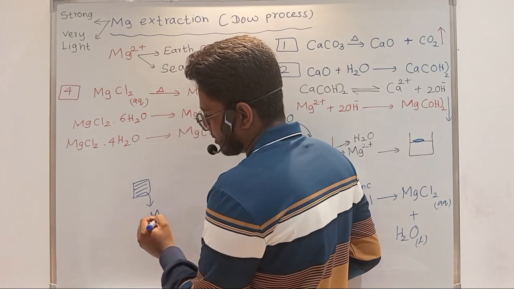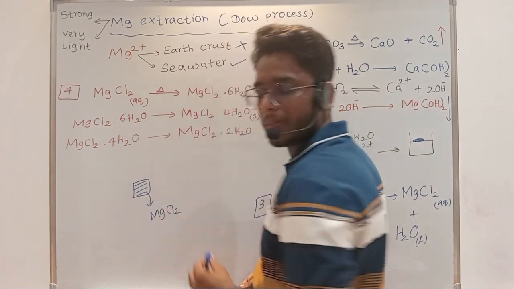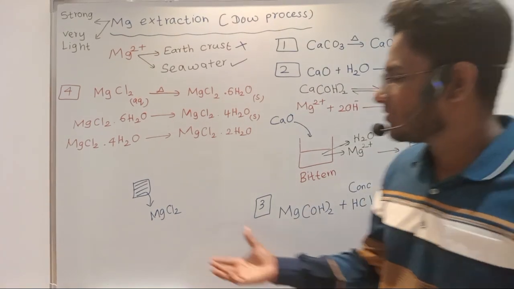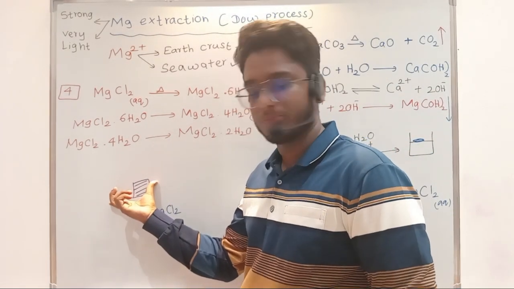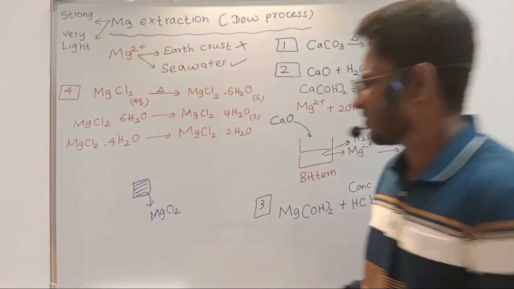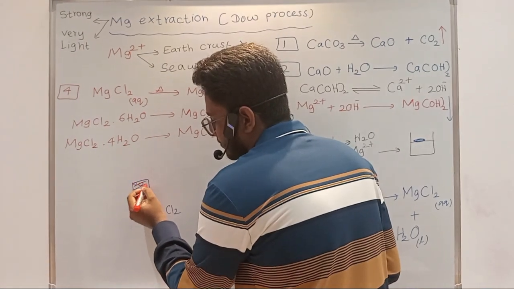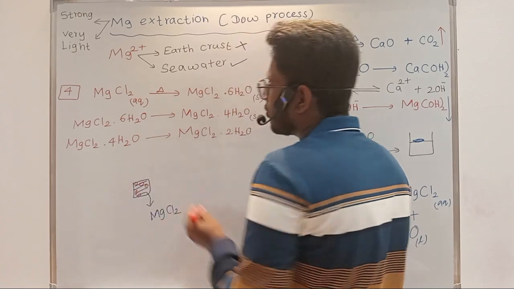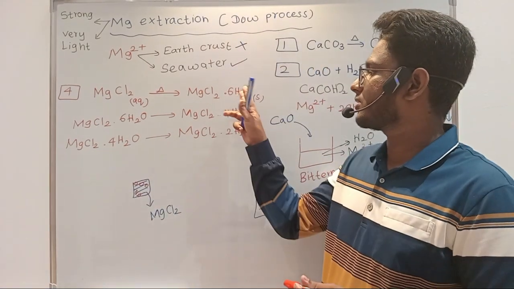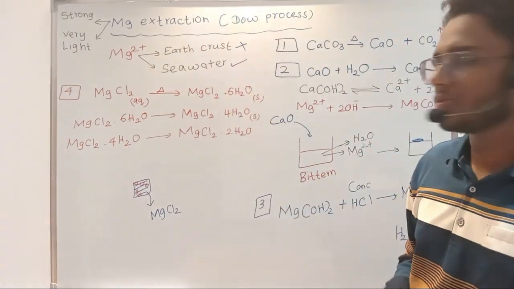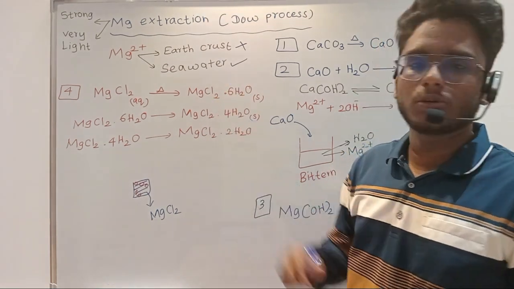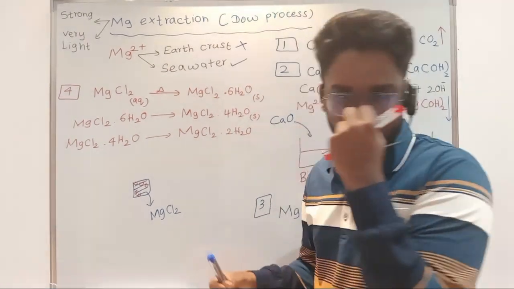Let's assume that this is the magnesium chloride. It will absorb some water molecules inside it, and this absorbed water is shown as dot H2O. So we have magnesium chloride solid and the absorbed water molecules surrounding it.